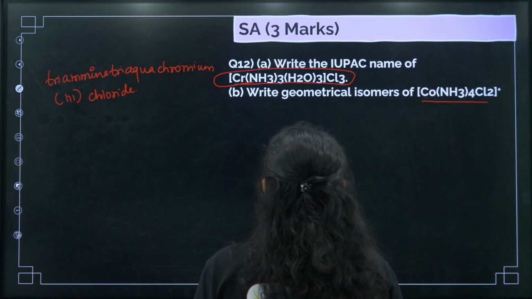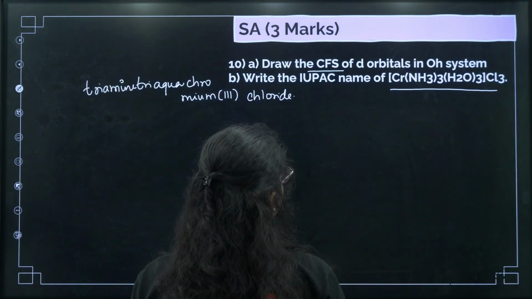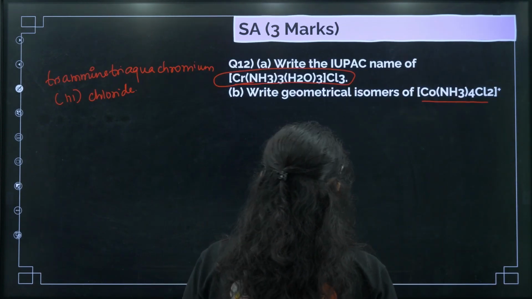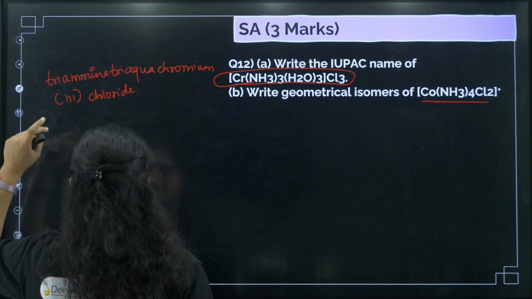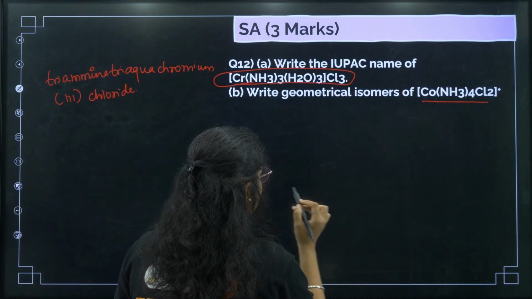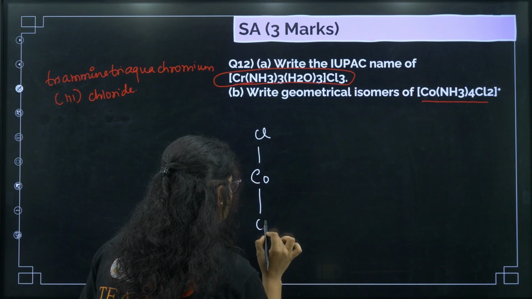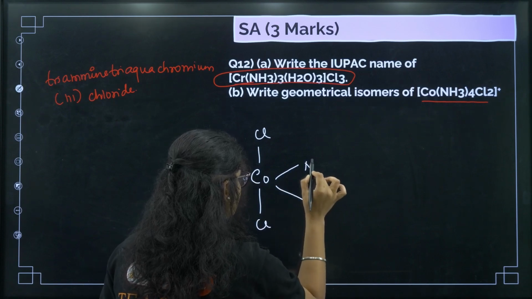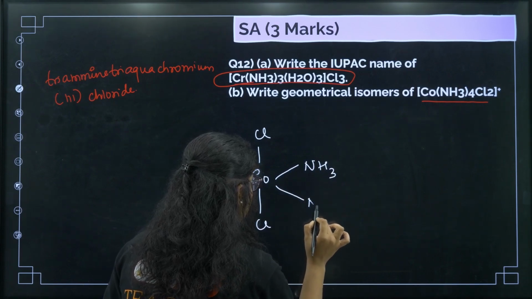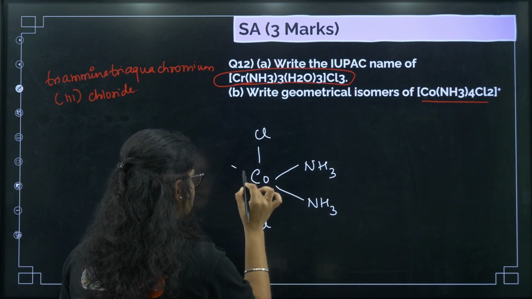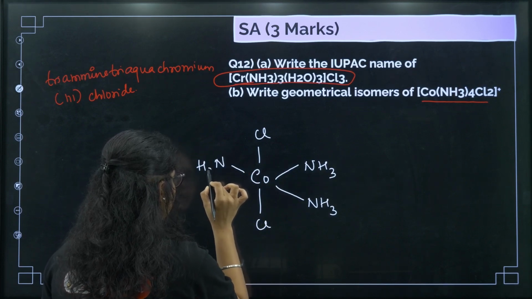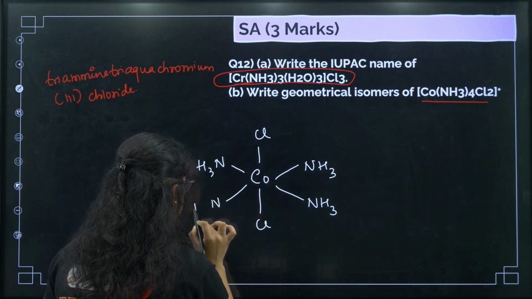Now geometrical isomers of [Co(NH3)4Cl2]. I think this question got repeated. Is it the same question? Okay, geometrical isomers of [Co(NH3)4Cl2], okay, this is different, right? So we will have cis and trans here. So we can draw cis and trans. Cl2 I'll draw like this, right? And these are your NH3 molecules, [Co(NH3)4Cl2].